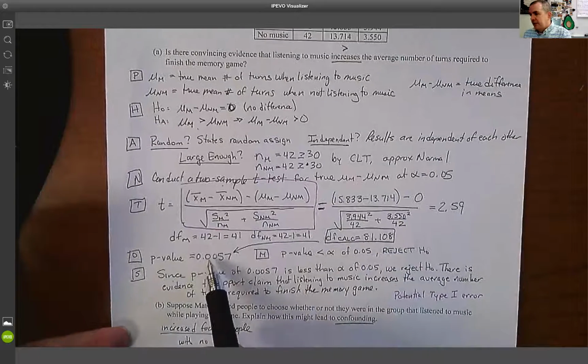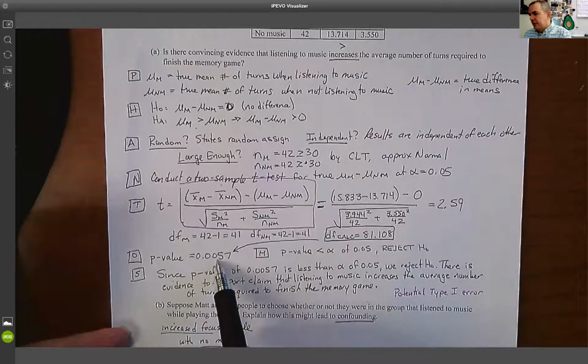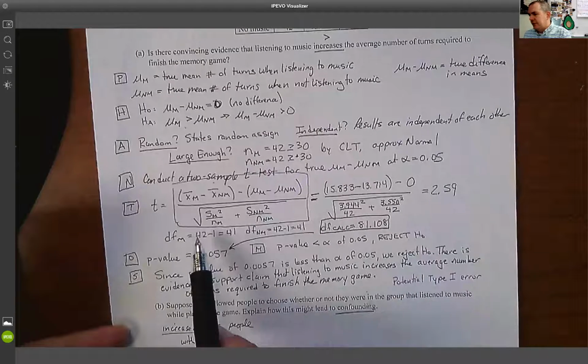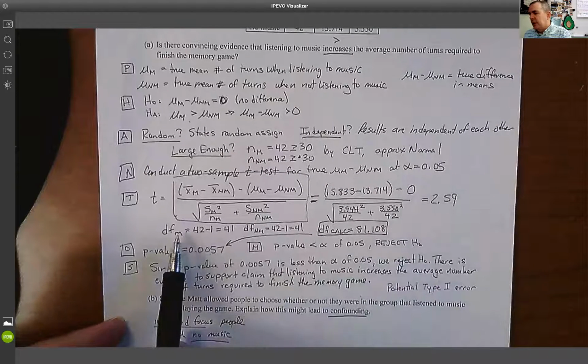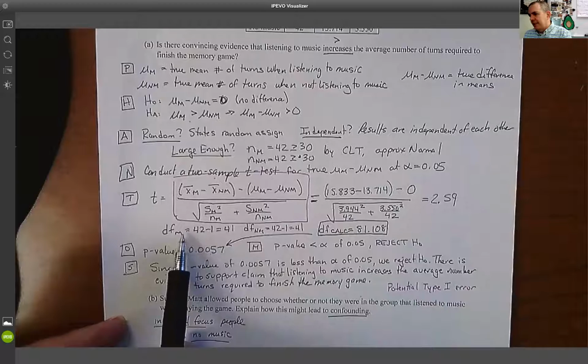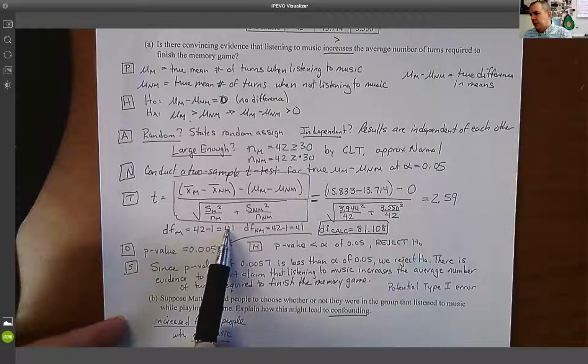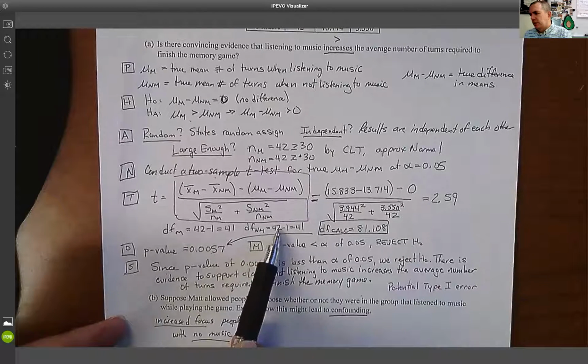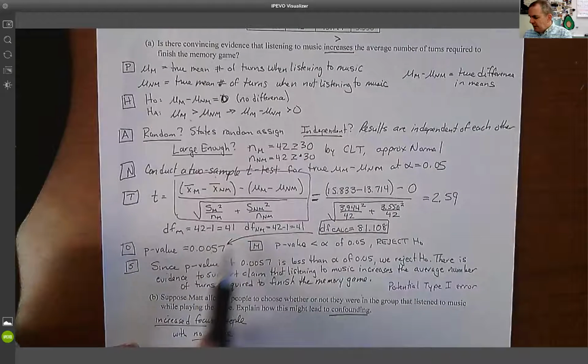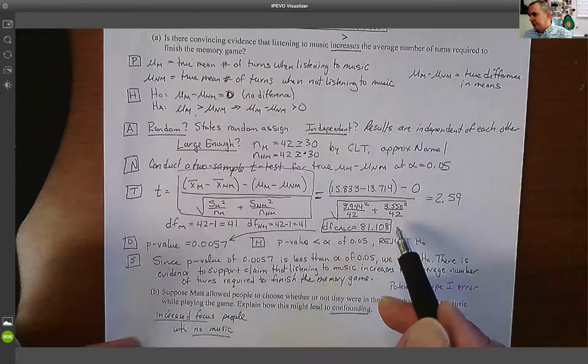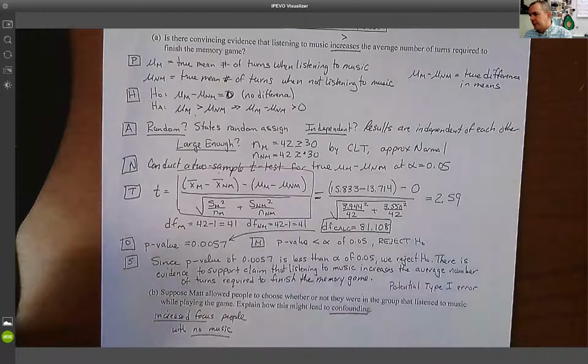But what I'm going to say over here is that's what gives me this number. I'm also going to write down the 2 degrees of freedom of each sample. So remember n minus 1. In this case, 42 minus 1 is 41. So both of those degrees of freedom. But what I need you to know is this is the degree of freedom that gave me this number.